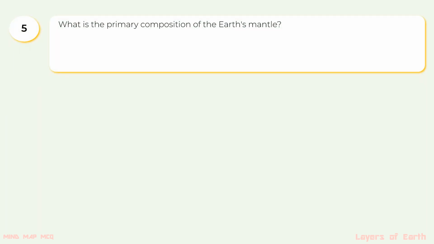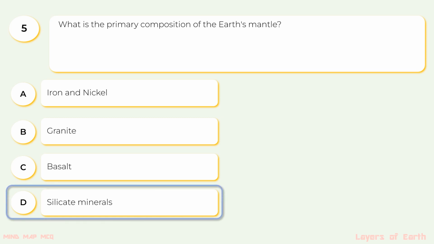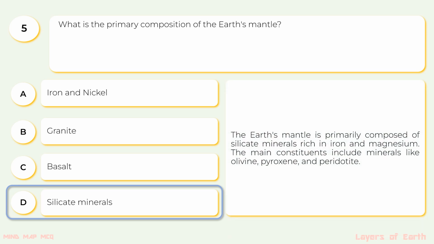5. What is the primary composition of Earth's mantle? The options are A. Iron and nickel, B. Granite, C. Basalt, D. Silicate minerals. The correct option is D. Silicate minerals. The Earth's mantle is primarily composed of silicate minerals rich in iron and magnesium. The main constituents include minerals like olivine, pyroxene, and peridotite.